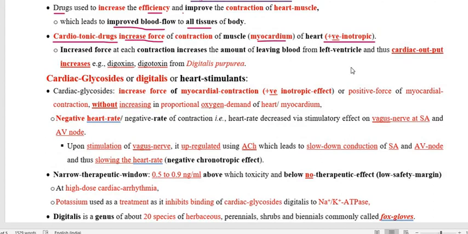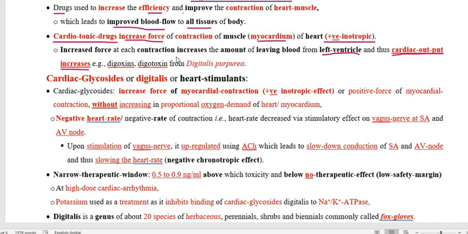So if the force of the myocardium gets enhanced, as a result the cardiac output increases. It means the amount of blood coming out from the left ventricle is increased.